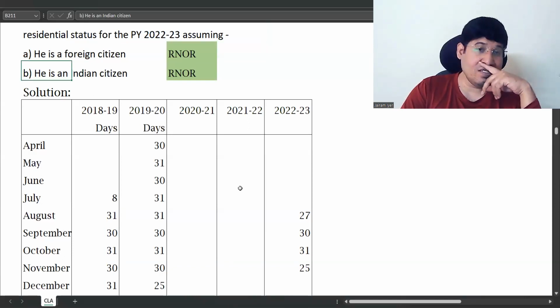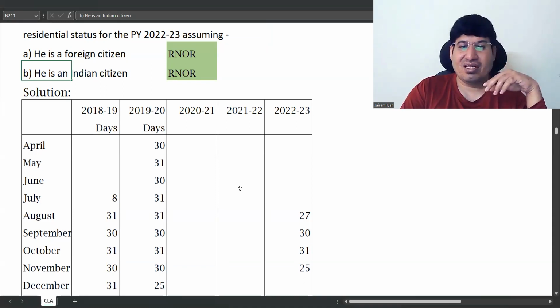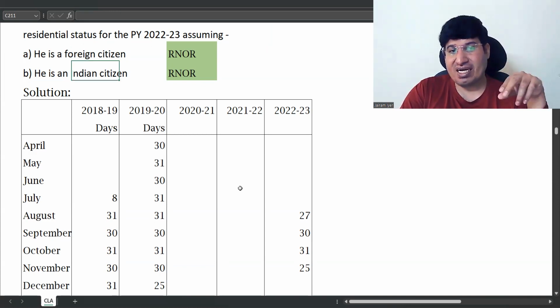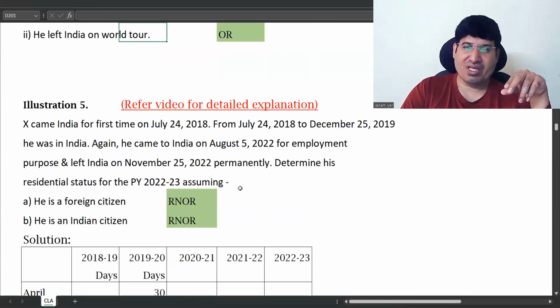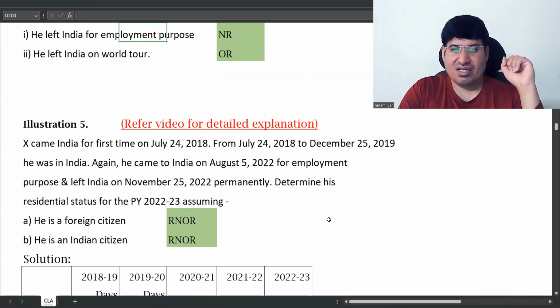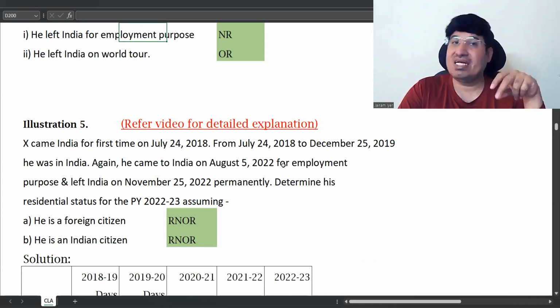Now for Indian citizen. If the second exception would have applied, then the case would have been different. But the second exception B is not applying to him. Reason being, he came to India for employment purpose. He didn't leave India for employment.